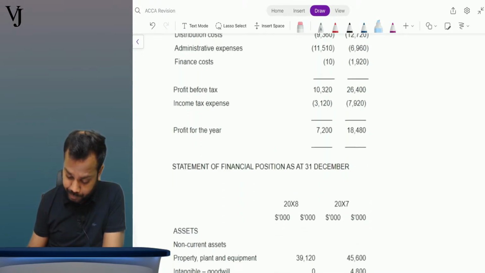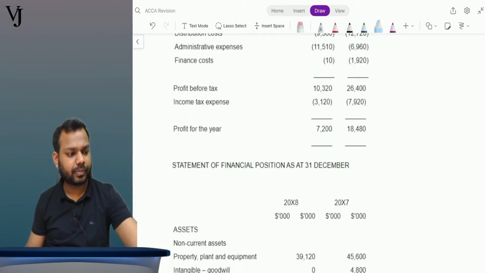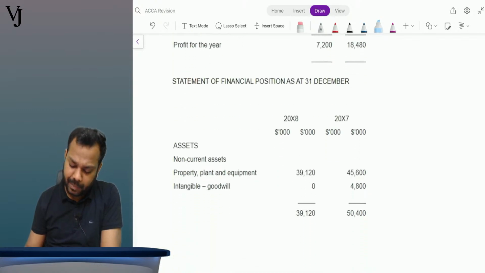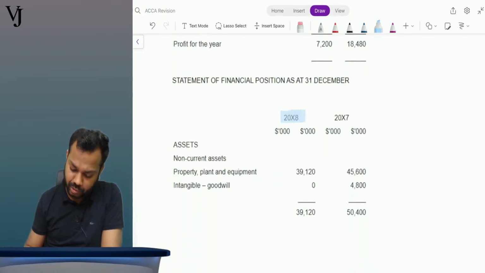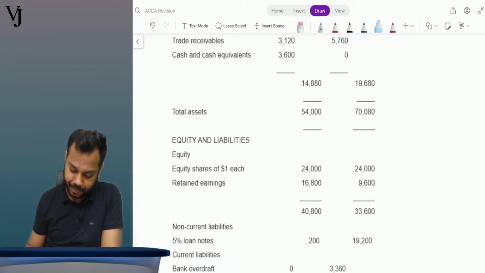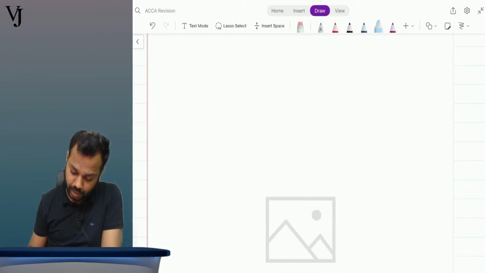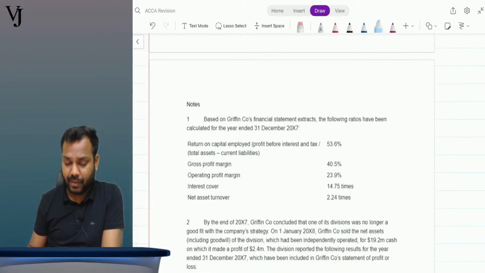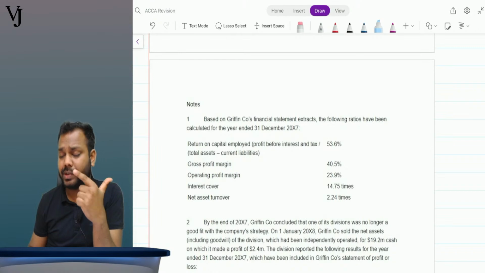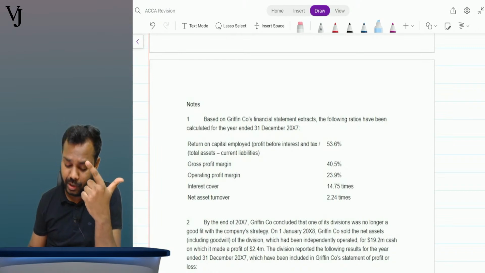Now, the statement of financial position as on 31st December 20x8 and 20x7 is given. So the question gives you P&L for two years and SOFP for two years.